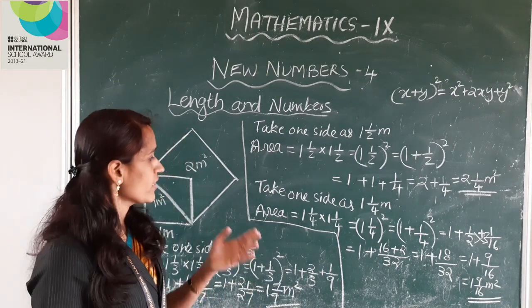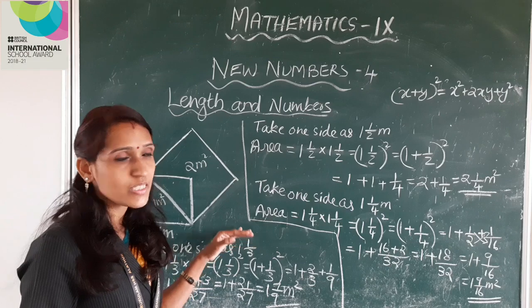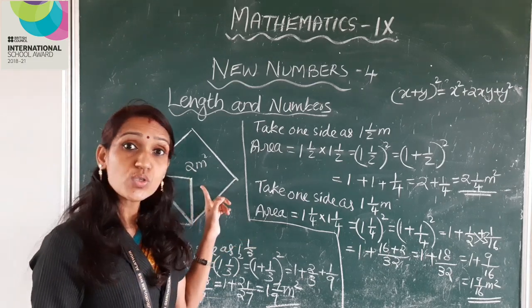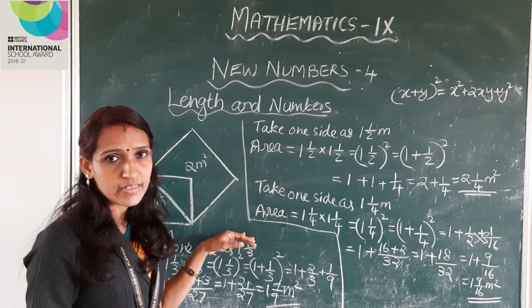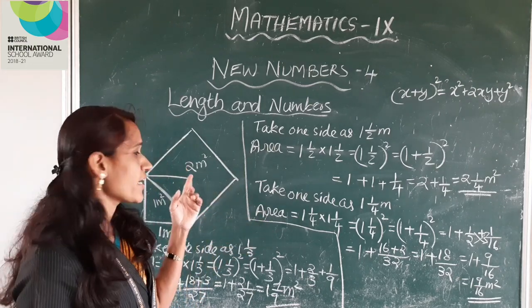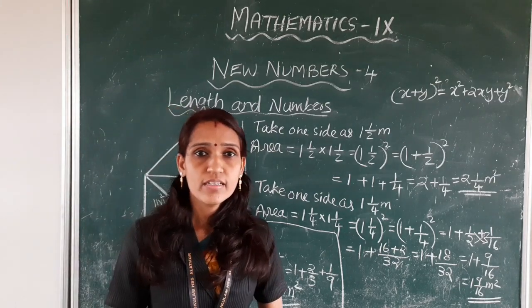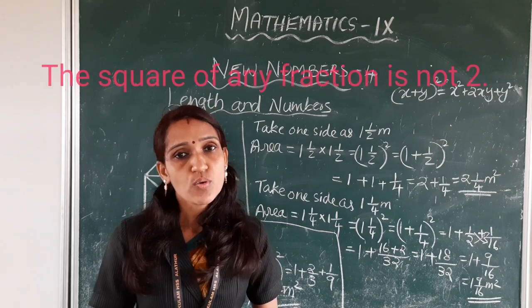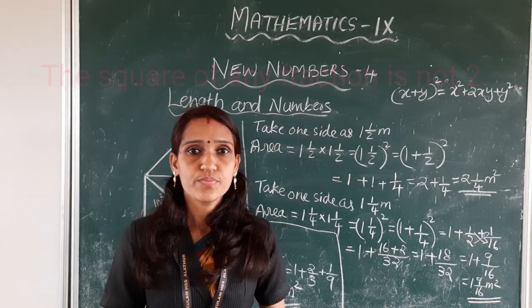Likewise, we can write many fractions whose square is closer and closer to 2 meter square. But never do we get any fraction whose square is exactly 2. From this we get the square of any fraction is not 2.